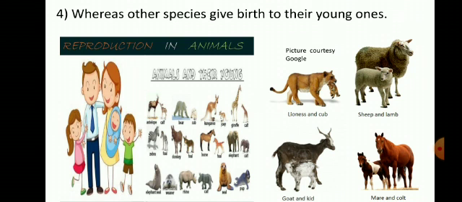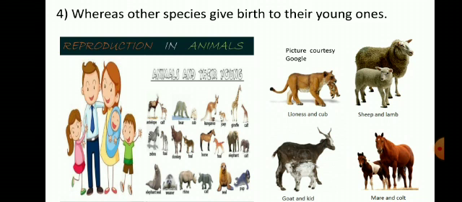Like we humans, we are directly born to our parents. Here are some pictures where the young ones are born. That means birth is given directly to the young one, like cats, dog, elephant, zebra, cow, buffalo, all these including humans. So these are the characteristics of animals.